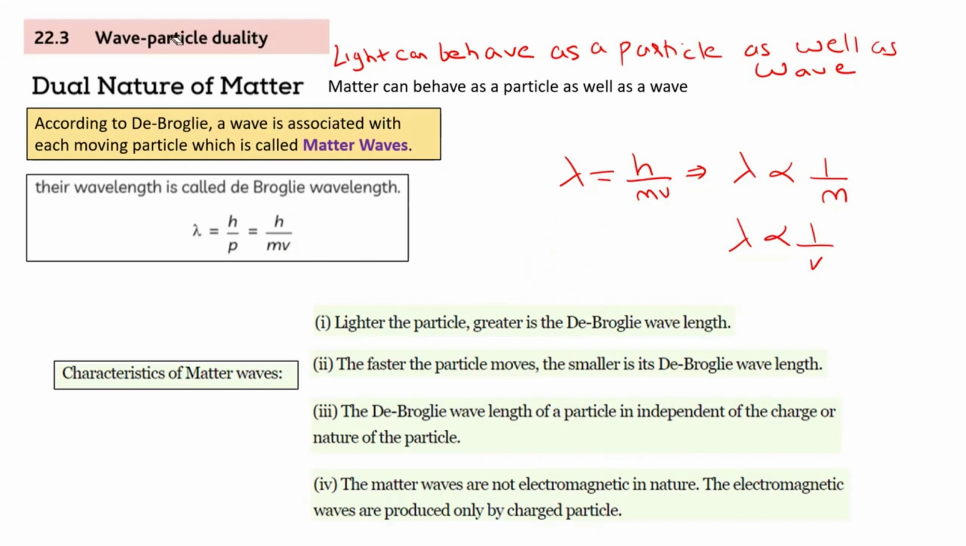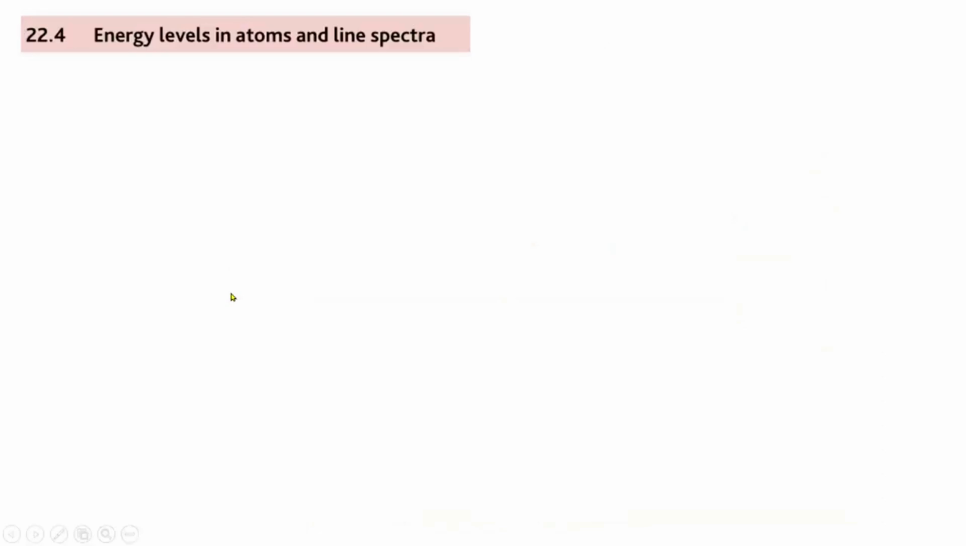Okay, this is 22.3 wave particle duality. Moving ahead to the last topic, and this is, I think, the most important: energy levels in atoms and line spectrum. Write it down. This is in chemistry. Yes, it's the same one from chemistry. So I think you're already aware of this then, Thiru. Rakin, you as well?